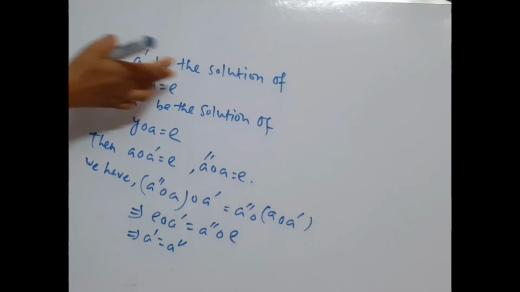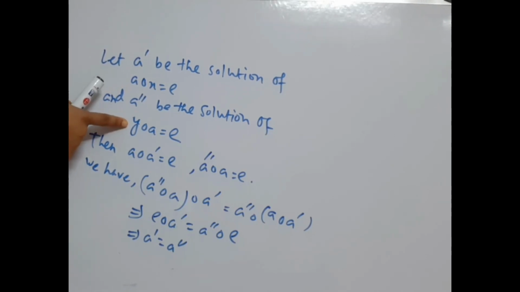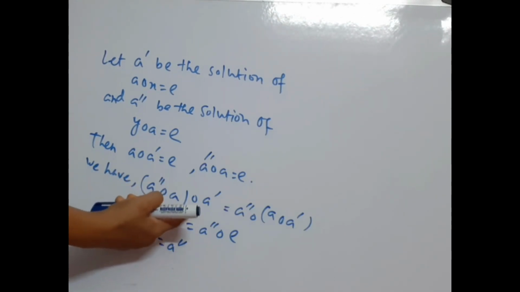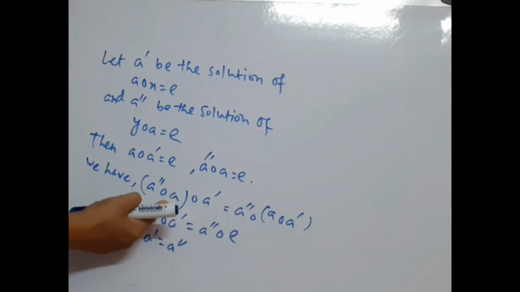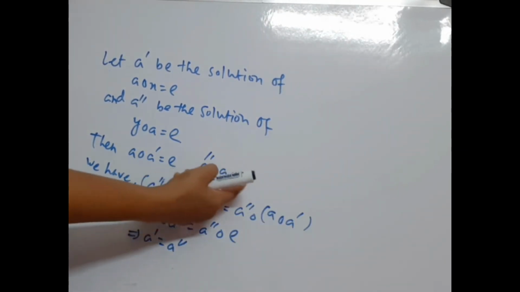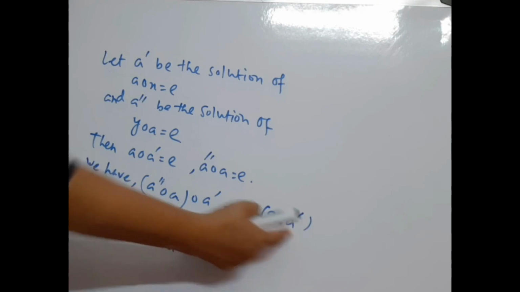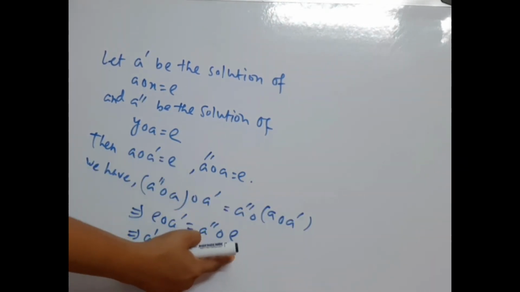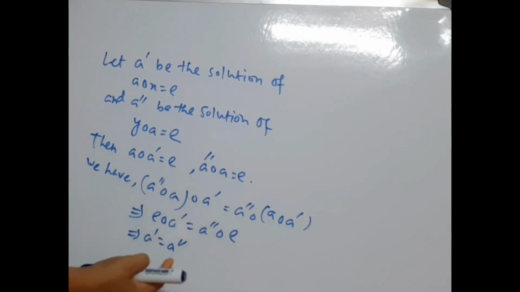Okay, let A dash be the solution of the equation this, and A double dash be the solution of the equation this. So A composed A dash equal to E, and A double dash composed A equal to E. We have A double dash composed E composed A dash equal to A double dash composed A dash because composition is associative. Now A double dash composed A equal to E. We put it in, so E composed A dash equal to A dash, and A double dash composed E equal to A double dash.